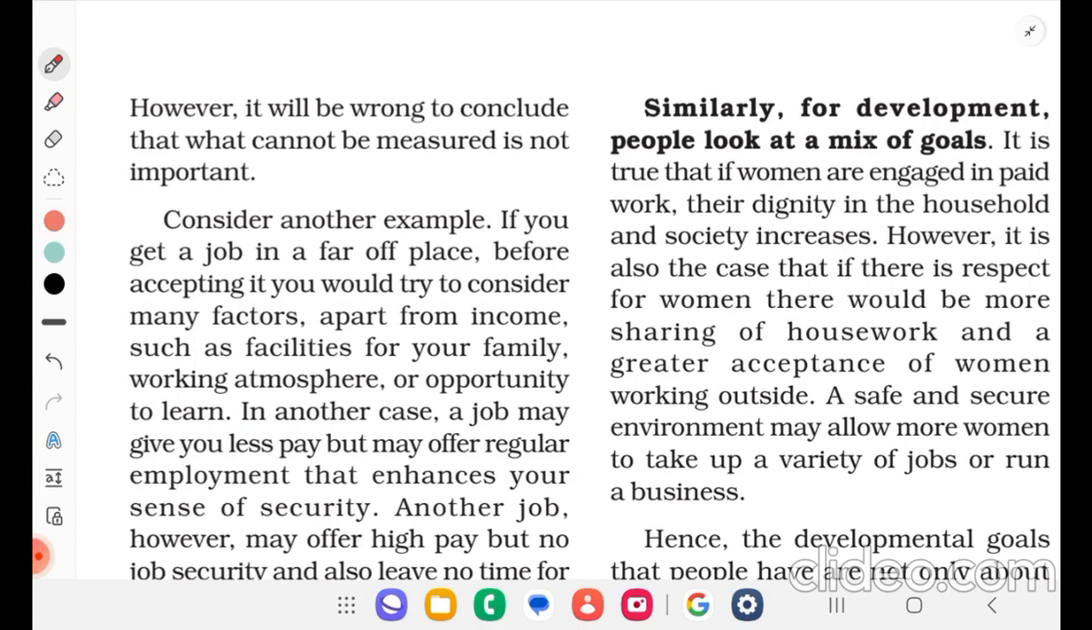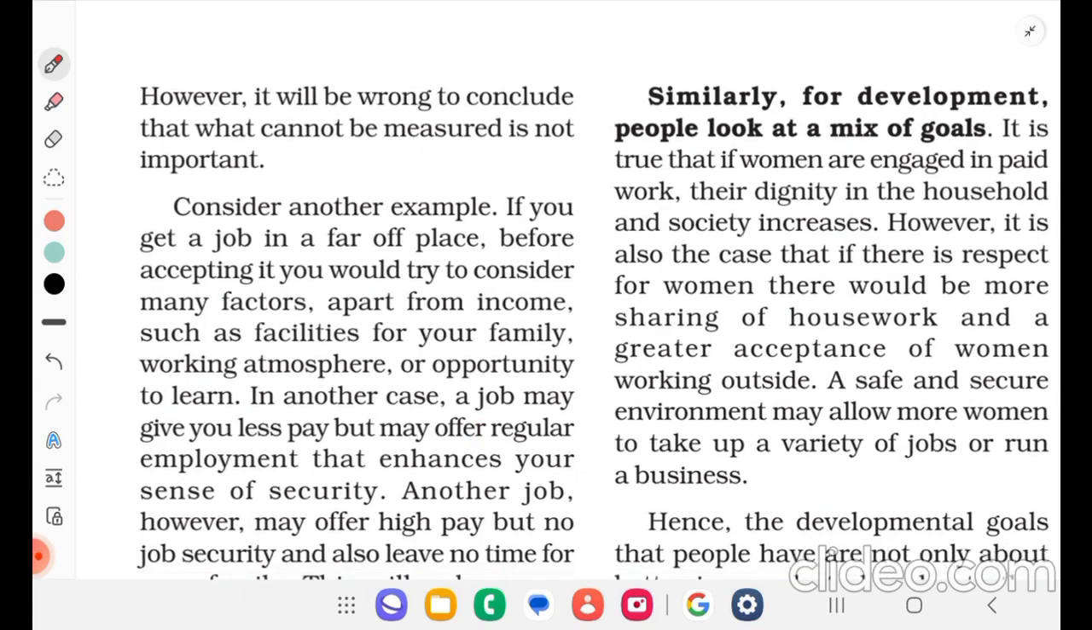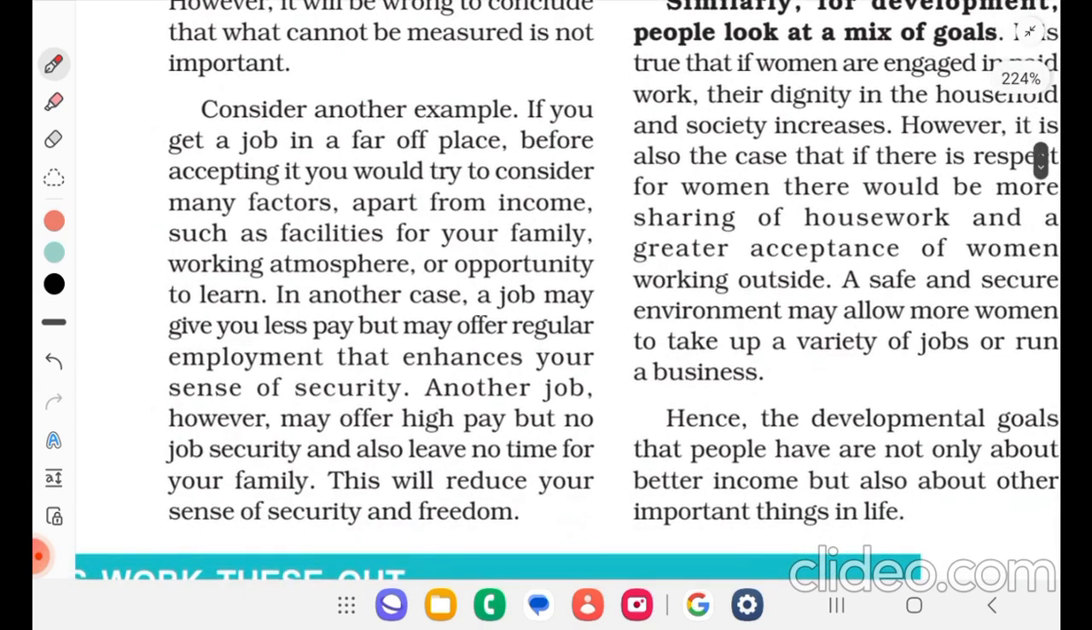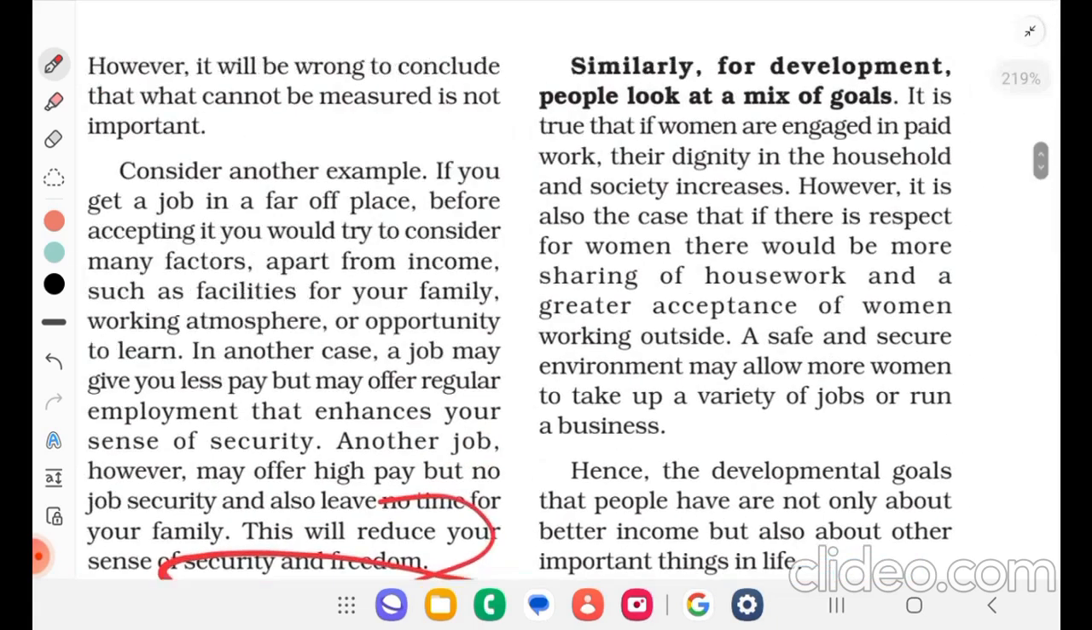If you get a job in a far off place, before accepting it, you would try to consider many factors. Apart from income, such as facilities for your family, working atmosphere, or opportunity to learn. In another case, a job may give you less pay but may offer regular employment that enhances your sense of security. Another job, however, may offer high pay but no job security and also leave no time for your family. This will reduce your sense of security and freedom. So there are different scenarios, right?